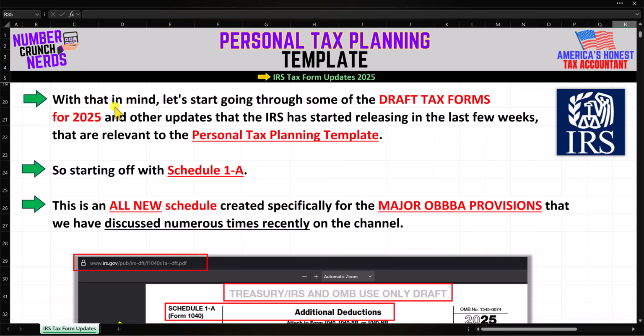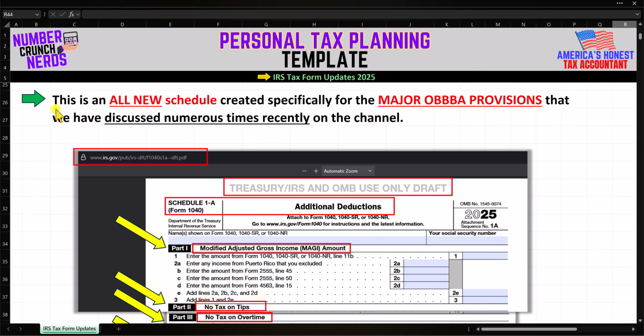So with that in mind, let's start going through some of the draft tax forms for 2025 and other updates that the IRS has started releasing in the last few weeks that are relevant to the personal tax planning template. So starting off with Schedule 1-A. This is an all-new schedule created specifically for the major OBBBA provisions that we have discussed numerous times recently on the channel. So here is the draft Schedule 1-A for the Form 1040.